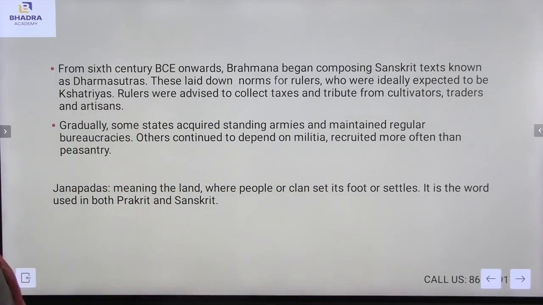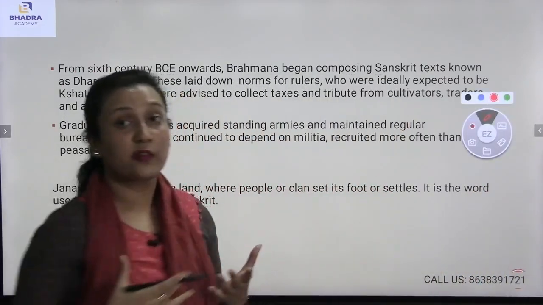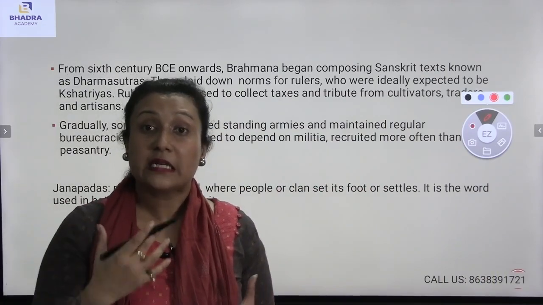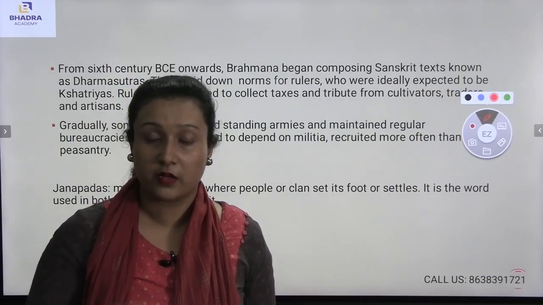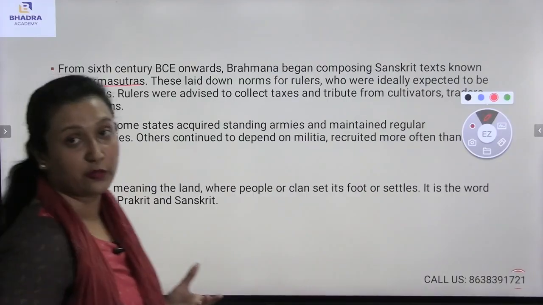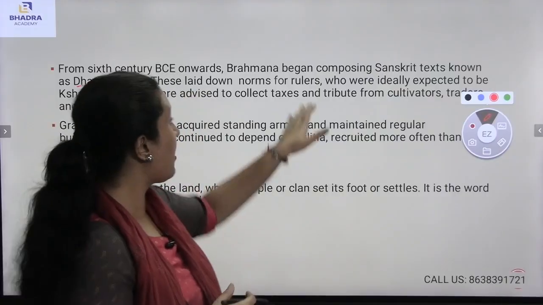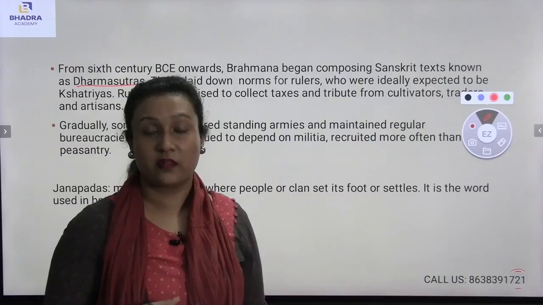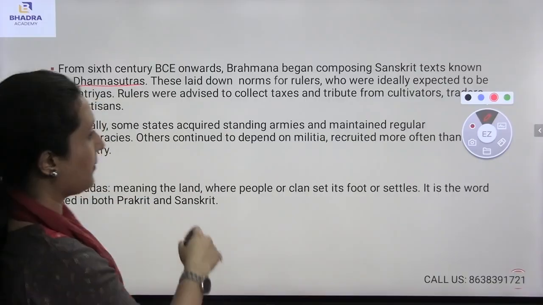Again, from the 6th century BCE onwards, Brahmanas began composing Sanskrit texts known as the Dharma Sutras. From the 6th century BCE, the Sanskrit texts came into existence known as Dharma Sutras. They are considered to be Sanskrit texts. Those Sanskrit texts, the Dharma Sutras, came into existence during the 6th century BCE.